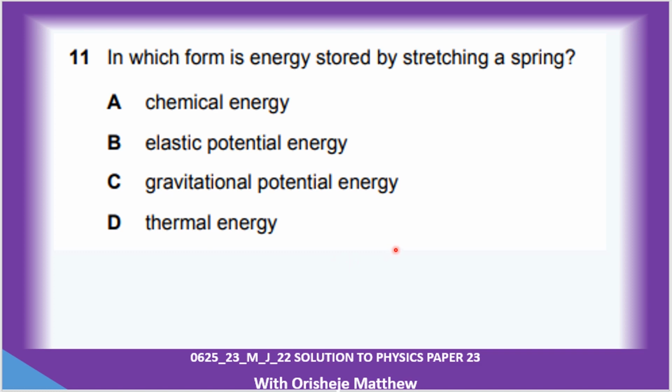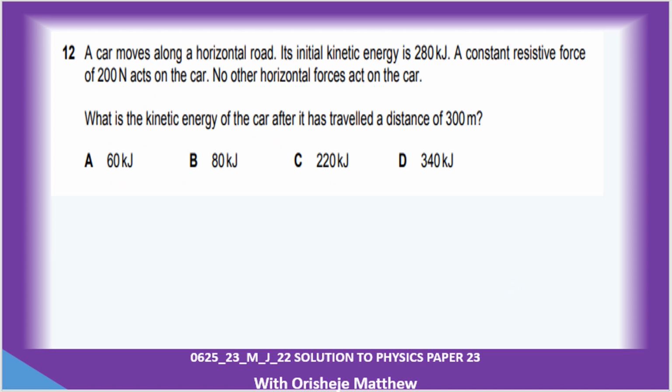Question 11. In which form is energy stored by stretching a spring? Elastic potential energy. A car moves along a horizontal road. Its initial kinetic energy is 280 kJ. A constant resistive force of 20 Newton acts on the car. No other horizontal force acts on the car. What is the kinetic energy of the car after it has traveled a distance of this?